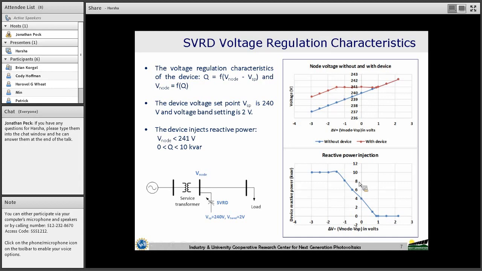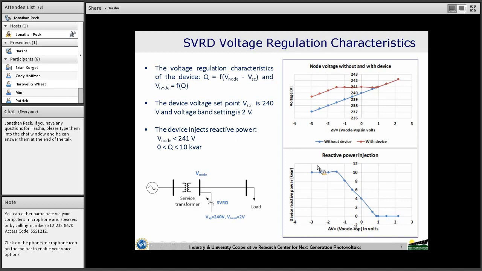The second plot is the reactive power injection characteristic. Here the capacitive reactive power injected by the SVRD is shown. As we see the node voltage getting reduced, the SVRD is bringing in the required number of capacitor stages so that the node voltage is maintained at the voltage set point and voltage band, that is at 241 volts.